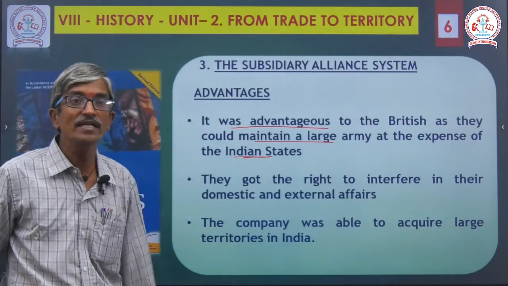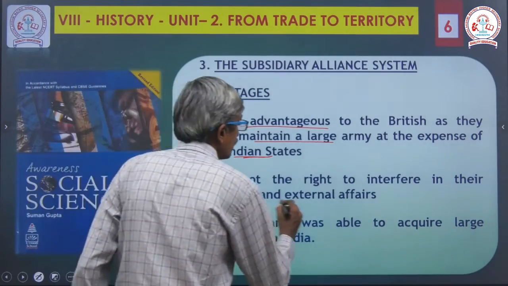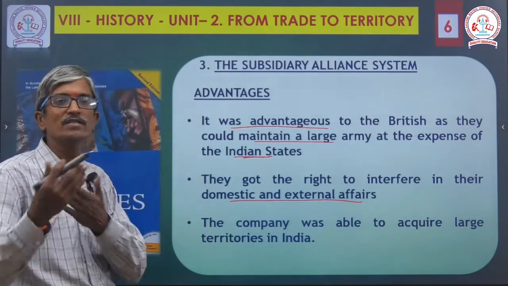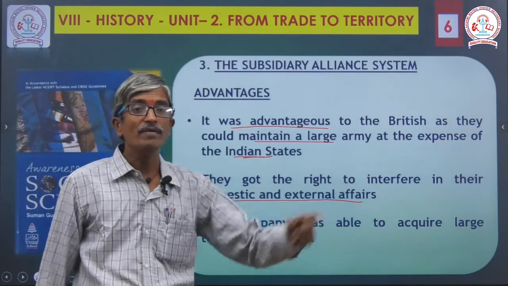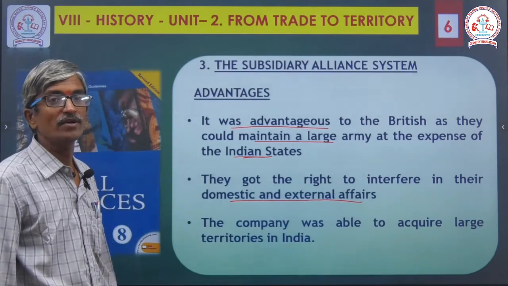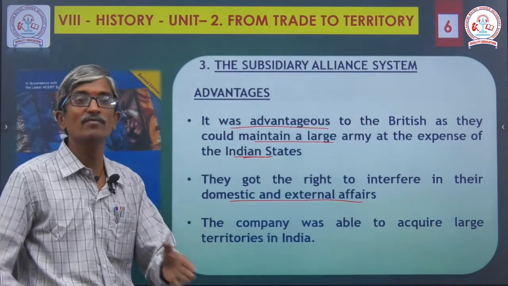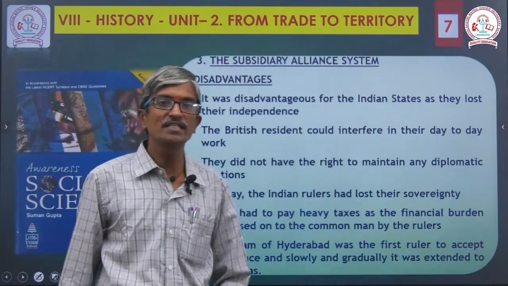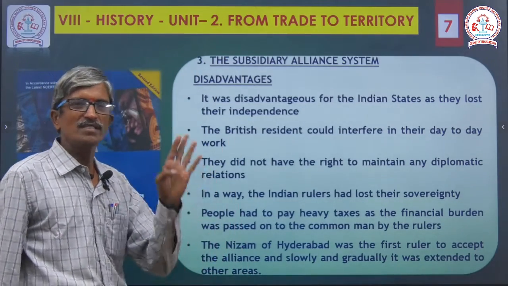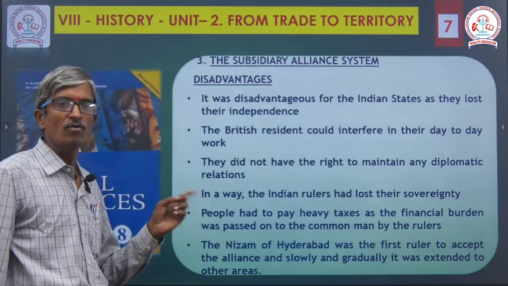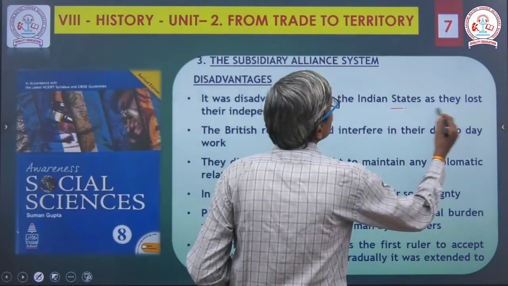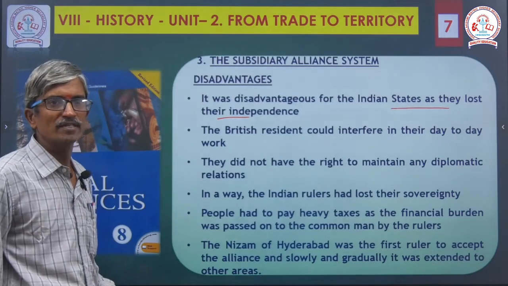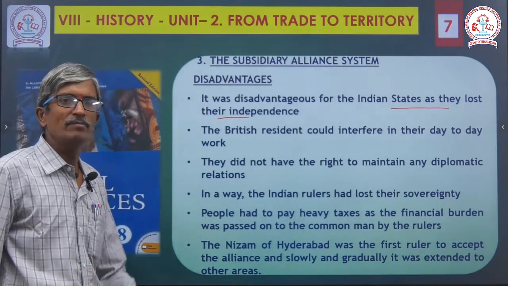They got the right to interfere in their domestic and external affairs, both internally as well as externally. The company was able to acquire large territory in India. This is also one important reason for the British getting established in India, the rule getting established. Next, disadvantages. What are they? Advantages are only three, but the disadvantages are more. Number one, Indian states lost their independence, because at that time itself they became slaves.